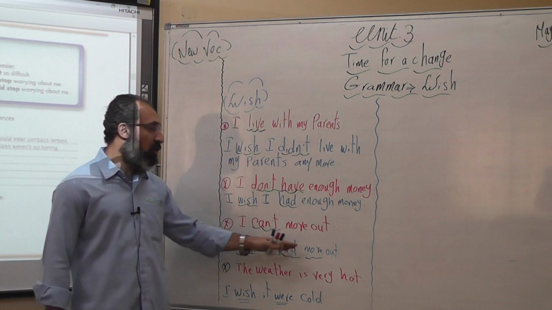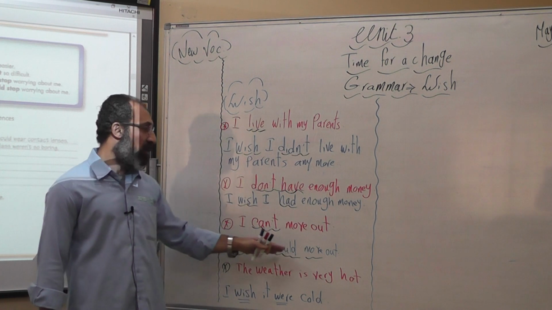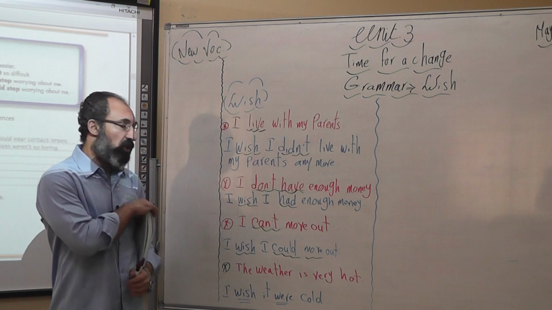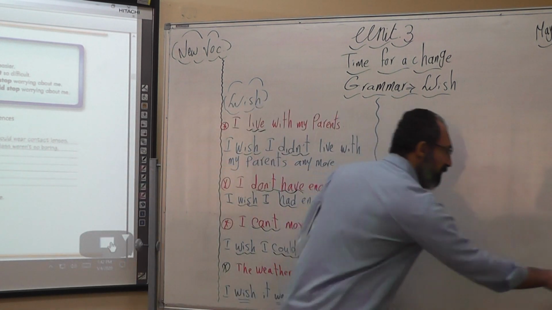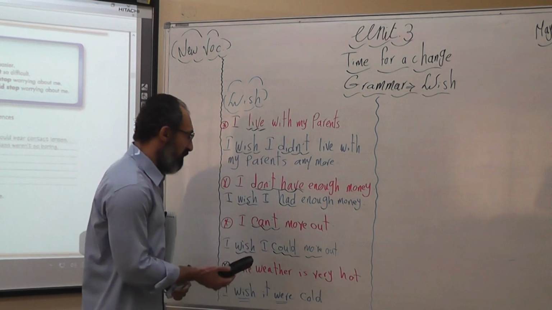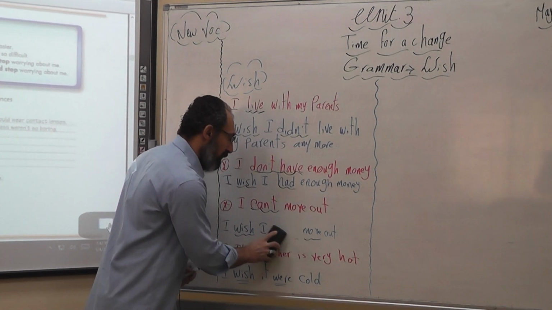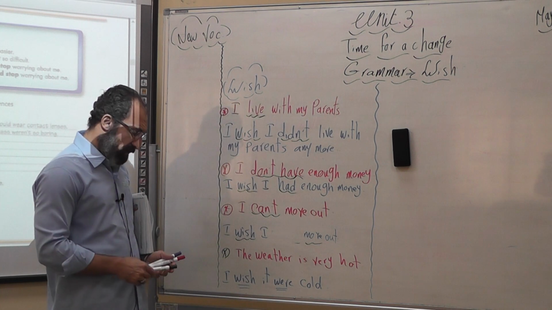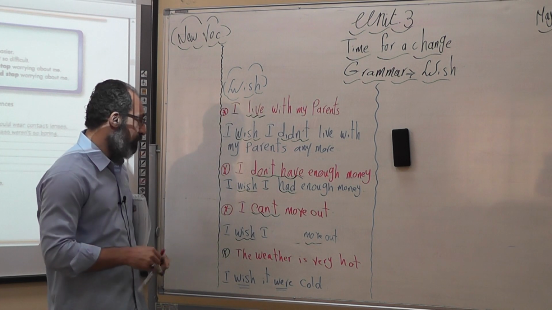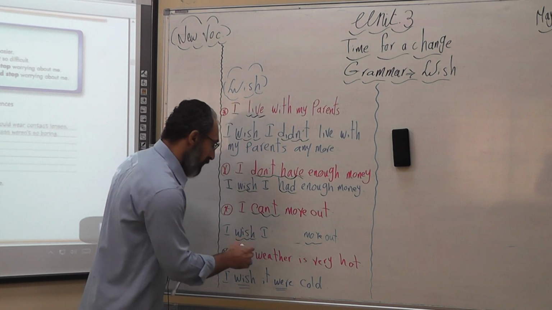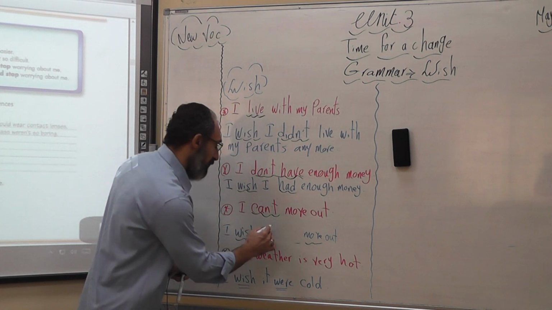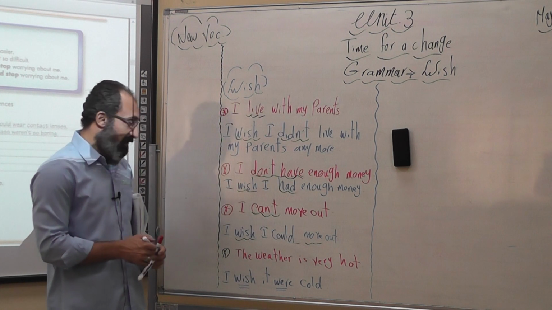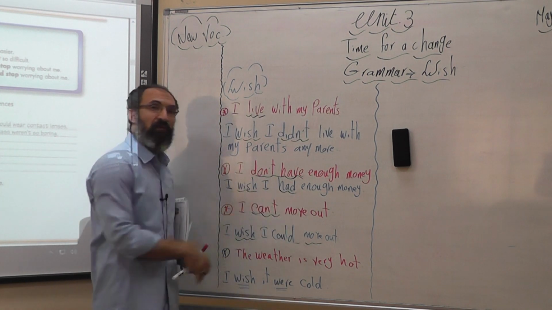One more example. I wish I could move out. But there is something here that we would like to change. It's the verb could. So my sentence here is, I can't move out.